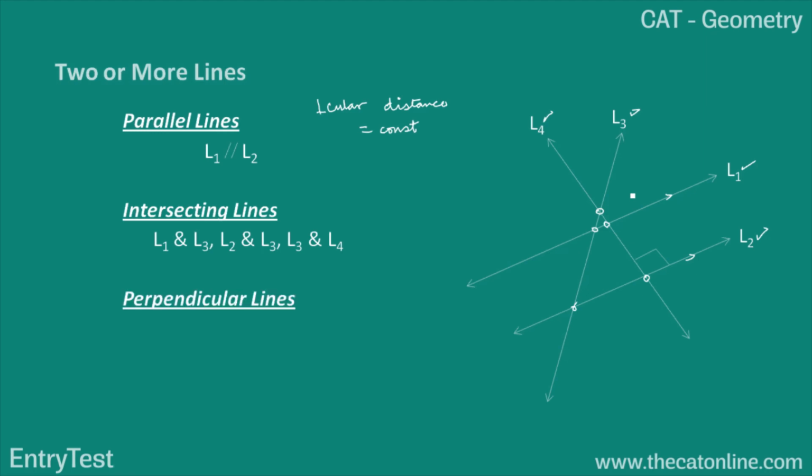The third situation is the lines could be perpendicular. Perpendicular means whenever the lines intersect, the angle which is formed between them is a right angle. So here L1 and L4 are perpendicular, and L2 and L4 are also perpendicular to each other. They are intersecting lines, yet the angle formed between them is 90 degrees. Transversal. A line intersecting 2 parallel lines is known as transversal. So L3 is a transversal to L1 and L2.